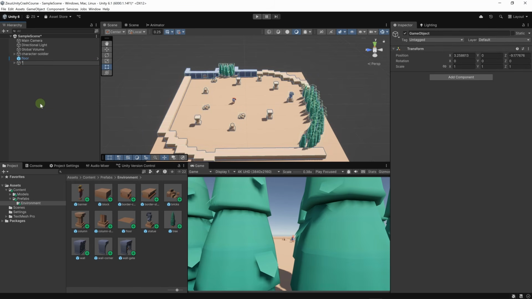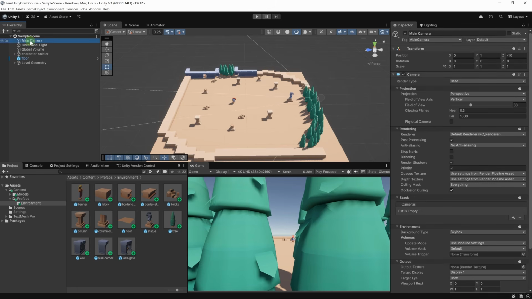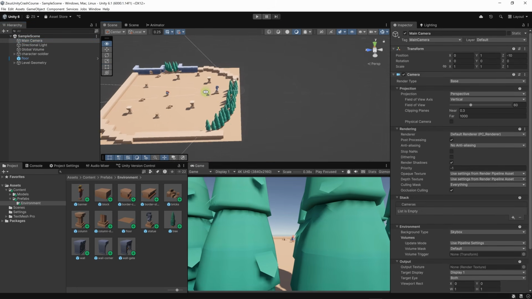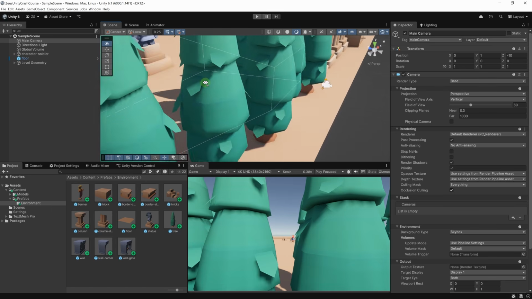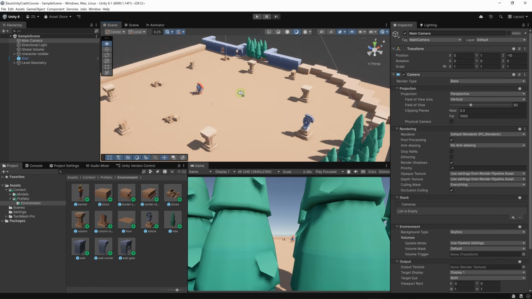If we hit F2 on the keyboard, we can rename it. Let's call it environment or level geometry. Now you'll notice on our game view, our camera is somewhere around here. This is our camera. It's looking at the trees. It's not supposed to be here. We're supposed to have a top-down camera.